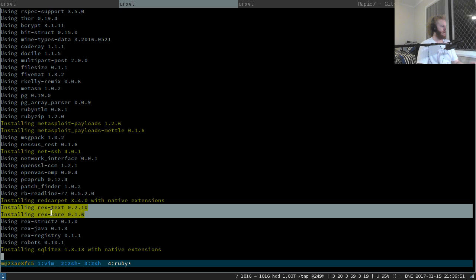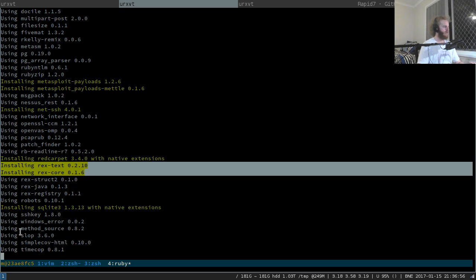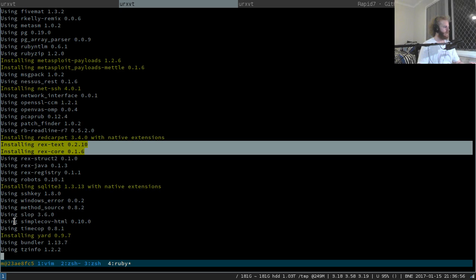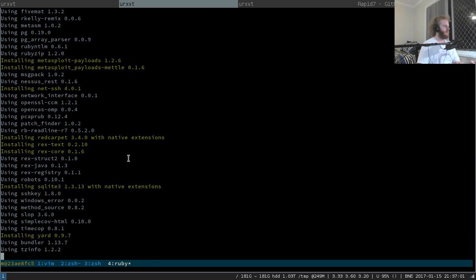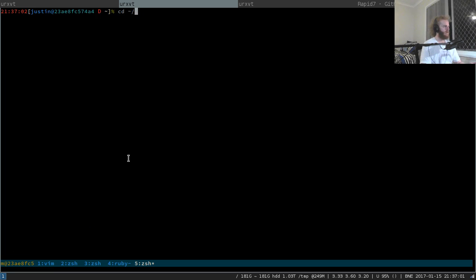Yeah, so it looks like some of the Rex libraries get pulled in by bundle. Hopefully it's enough of them to make me happy that I haven't broken stuff. While it's chugging along, RBEnv. Where are the gems kept? I'll probably just do it here actually.